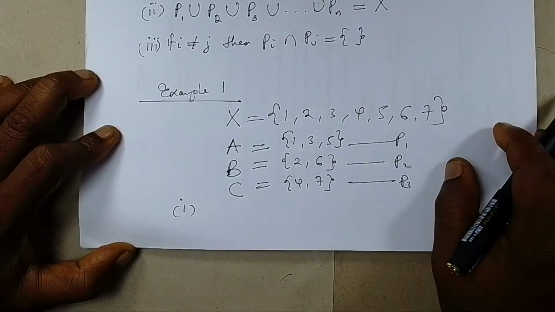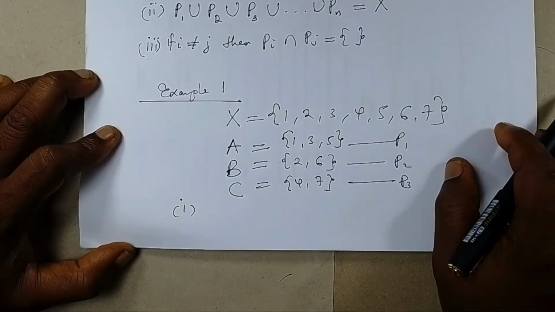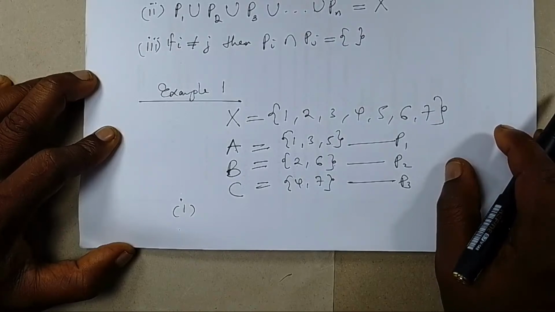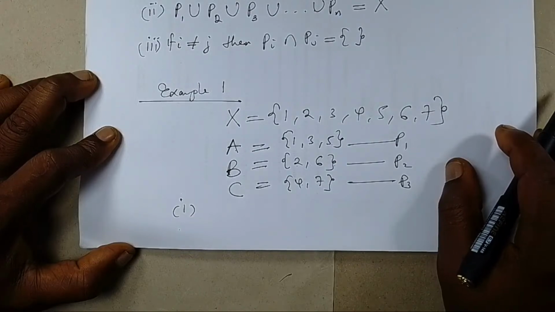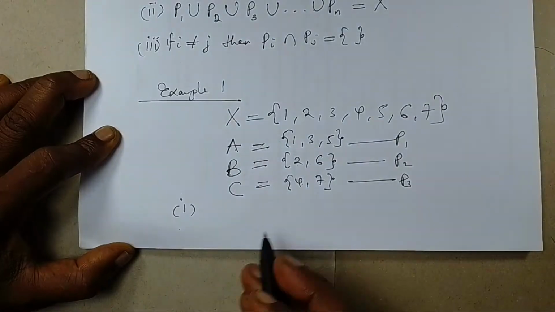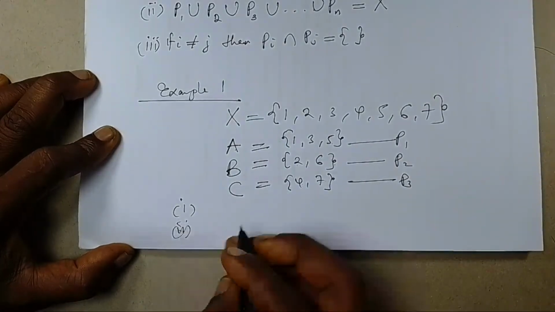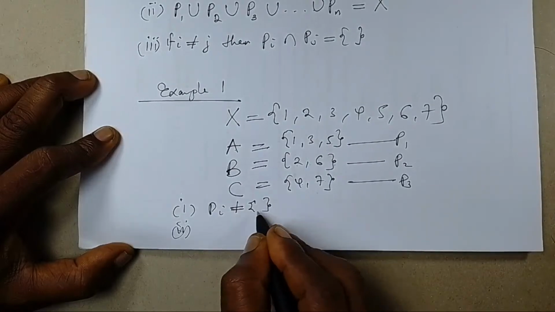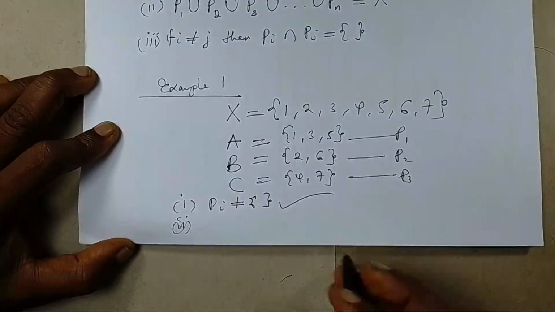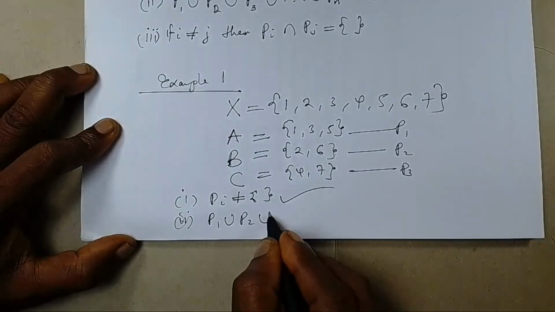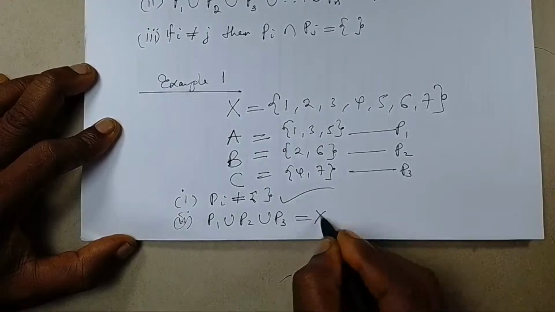Condition number 2 says if the non-empty sets you are calling a partition are indeed partitions, then their union must give the set itself, X. Now let us see rule number 2. So our Pi for rule number 1 are not empty, so this one is checked. Rule number 2 says that P1 union P2 union P3 must give us X.